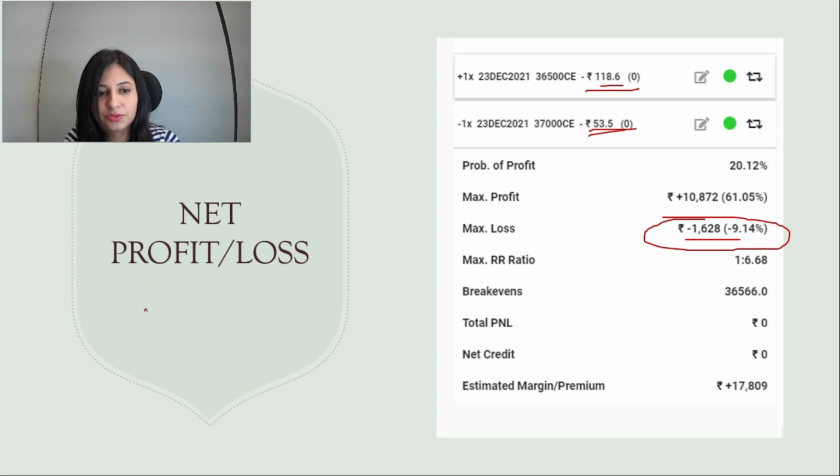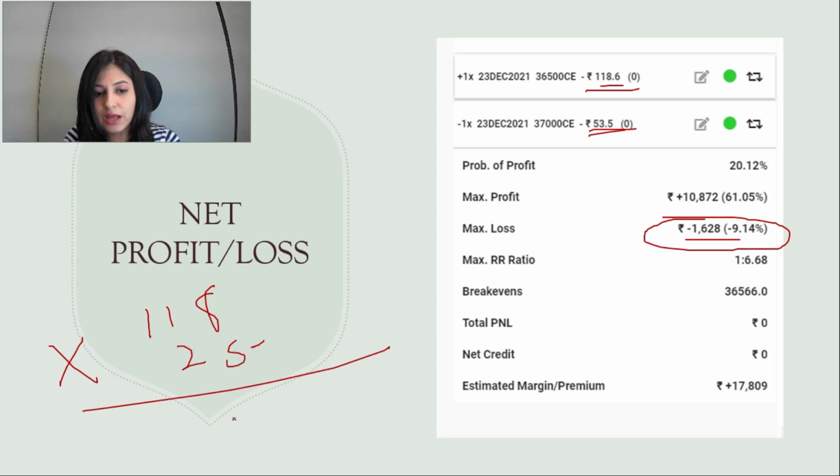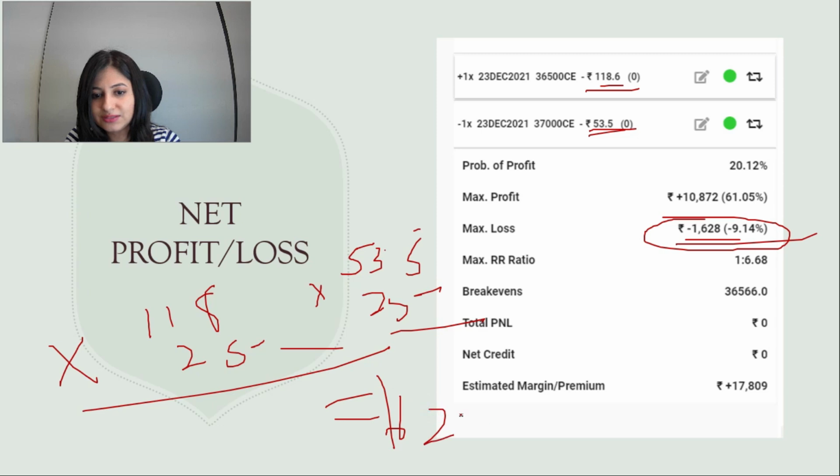The premium price for this is 118, multiplied by 25, minus 53 multiplied by 25, that is one lot of Bank Nifty. Whatever you are getting, that's this price plus the brokerage, it will add the brokerage. So that comes out to be 1628. That's your maximum loss.